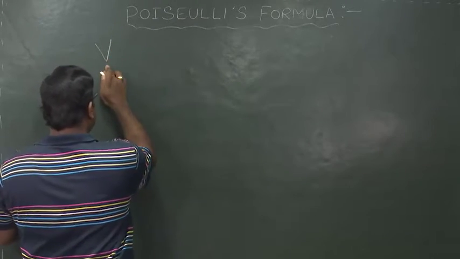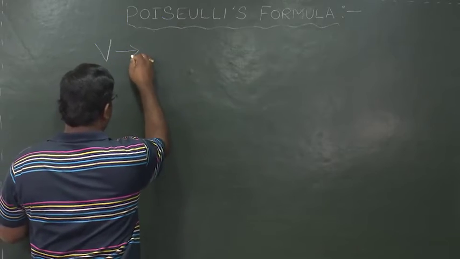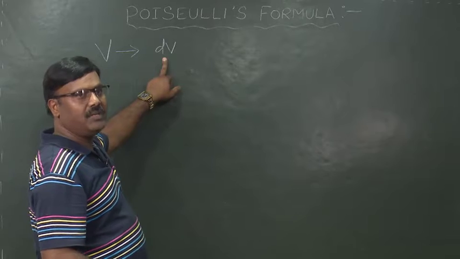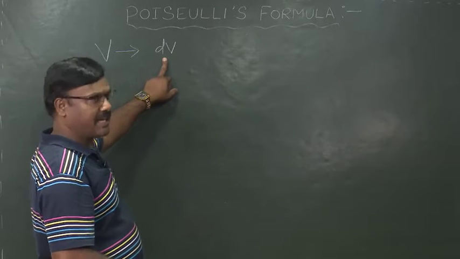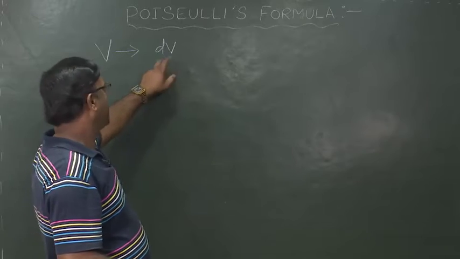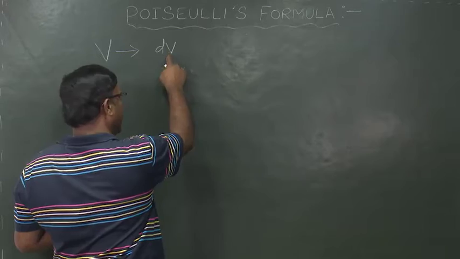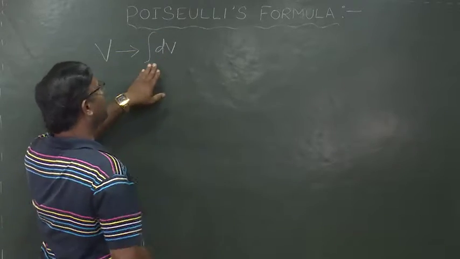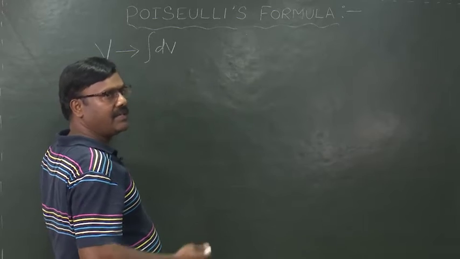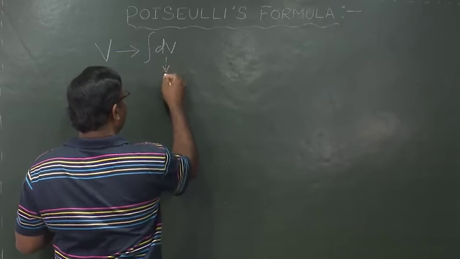And to get the volume of liquid flowing per second, I require dV, the small volume of liquid flowing per second across the elementary area. So, if dV is known to us, then by integrating within the proper limits, we can get V, which is our target.